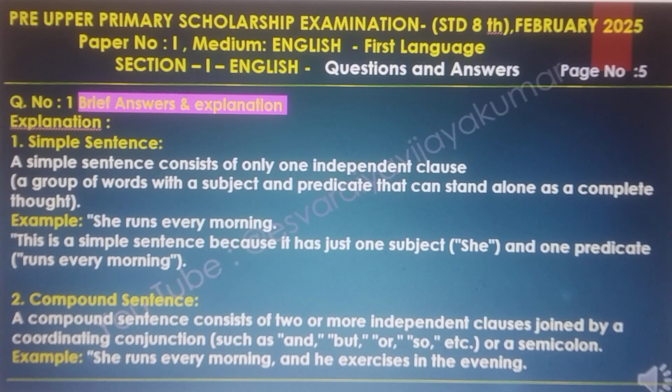Compound sentence. A compound sentence consists of two or more independent clauses joined by a coordinating conjunction such as and, but, or, so, etc., or a semicolon. Example: she runs every morning and he exercises in the evening.